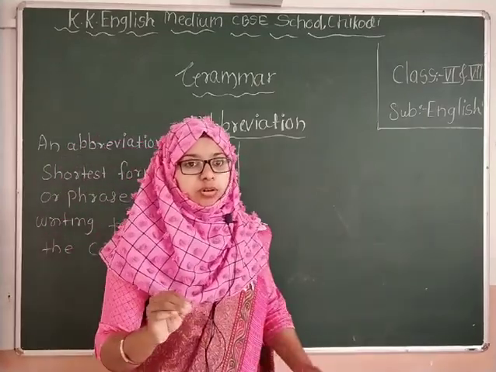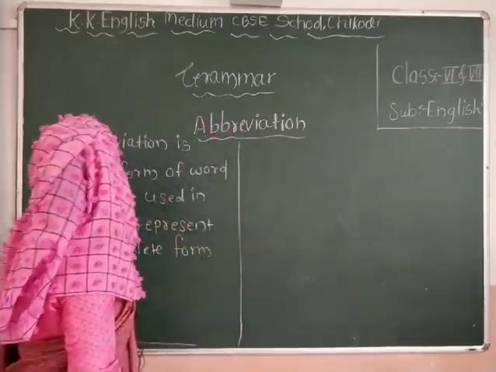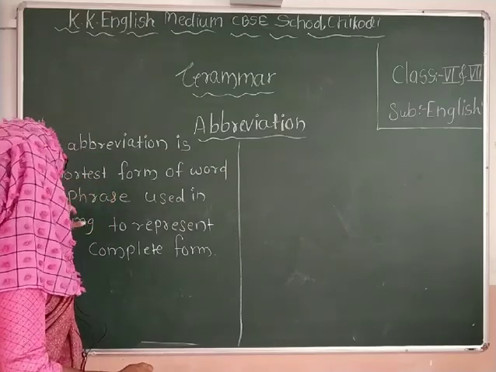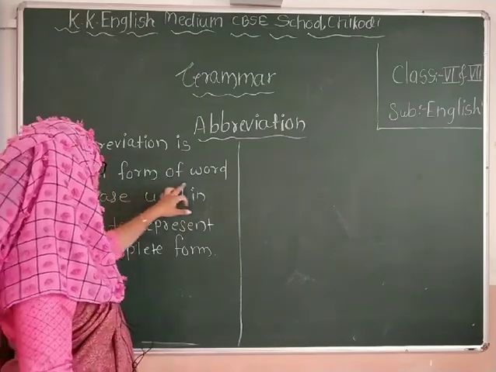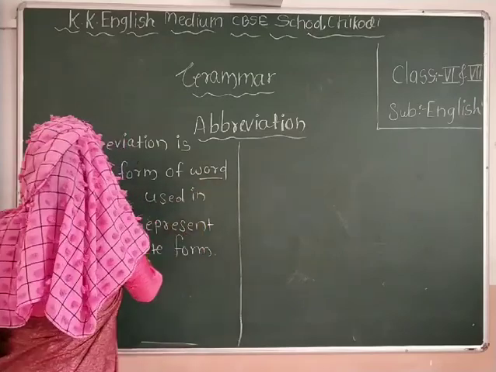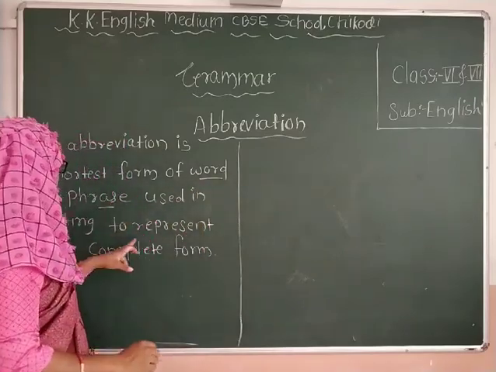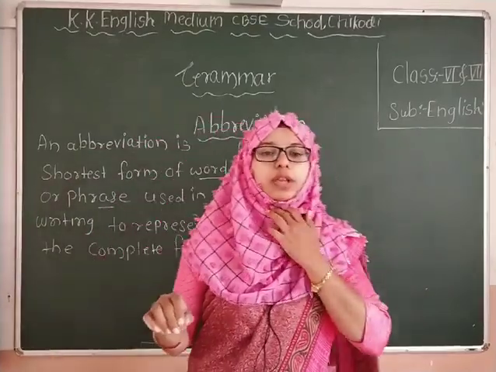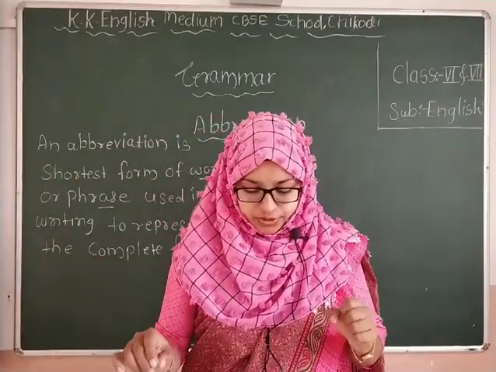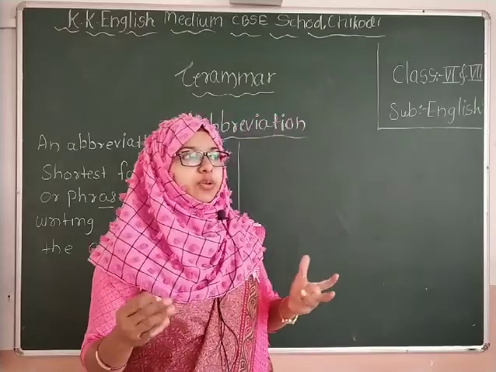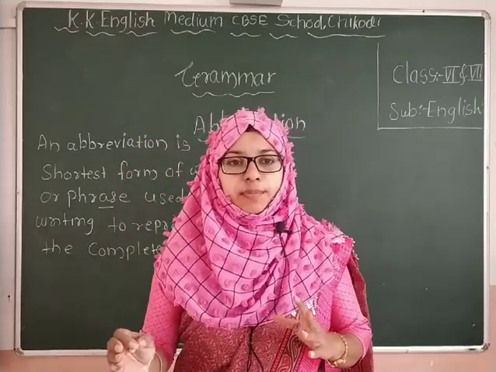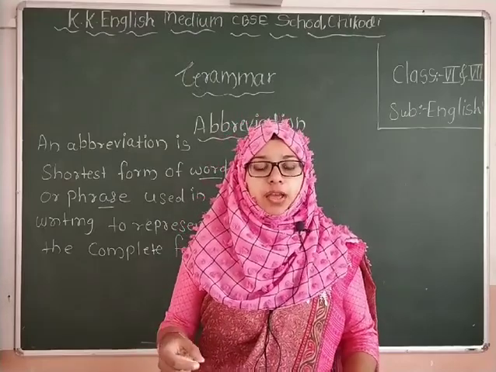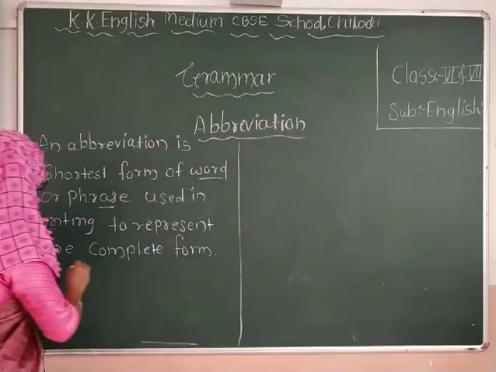Okay, so what is the abbreviation? Now you know that abbreviation is the shortest form of a word or phrase used in writing to represent the complete form. So as examples of abbreviations, I write here that we are using AM and PM. What is the exact full form of AM and PM? First I'll write here, see your example.